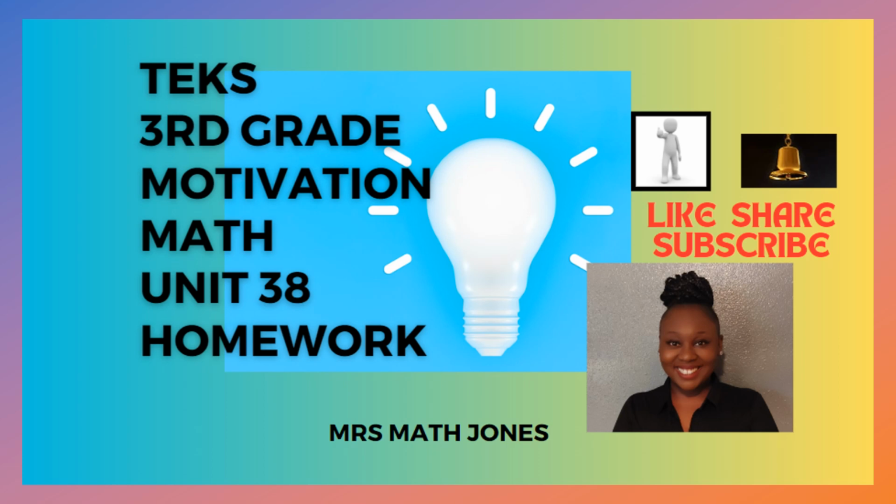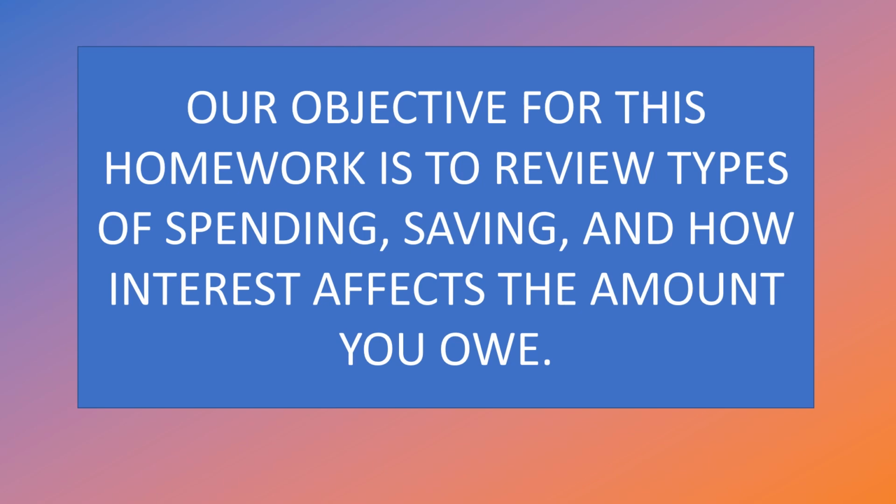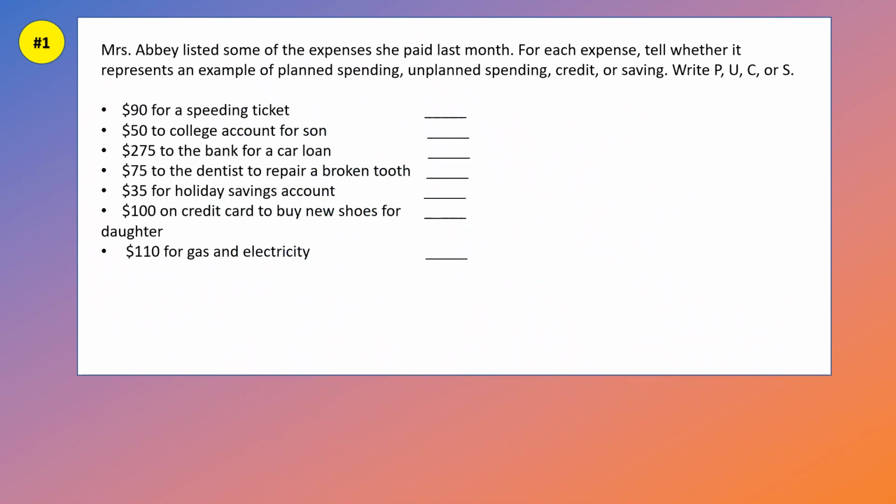Today, we're going to be working on our third grade Motivation Math Unit 38 homework. Our objective for this homework is to review types of spending, saving, and how interest rates affect the amount you owe. Now, as always, try to complete the homework on your own before watching the video to check your work. Let's get started with number 1.